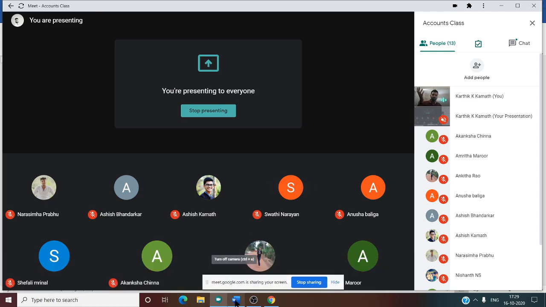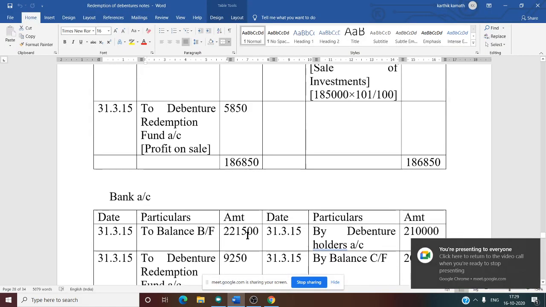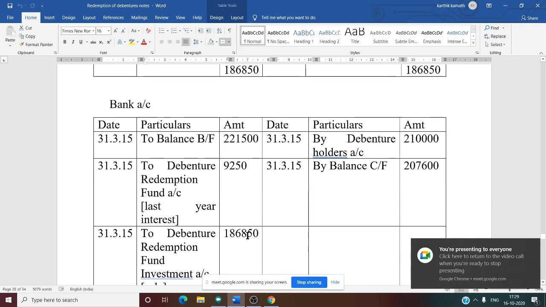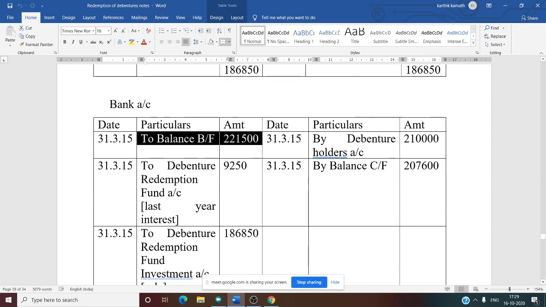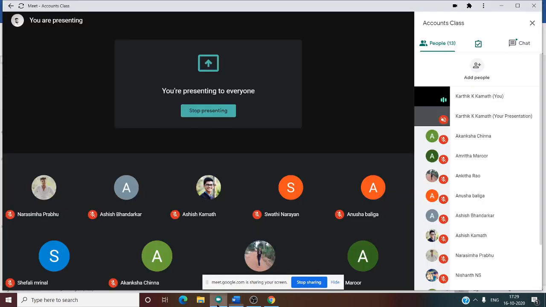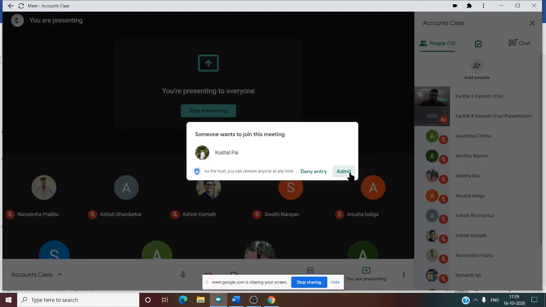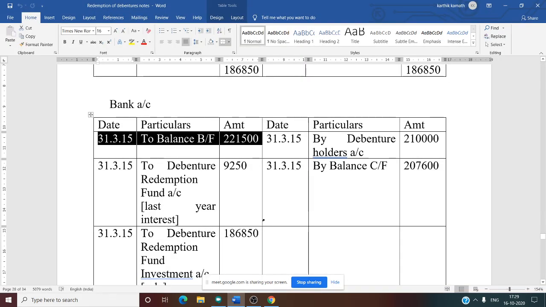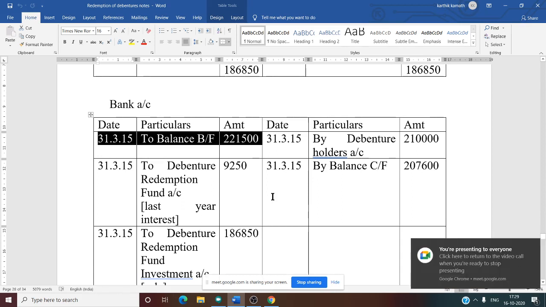Now we discussed the first 3 accounts. The fourth account is our bank account. The bank account balance is given in the question, at the year end. To balance brought forward, why? Because the bank account has a debit balance, so we need to start from the debit side. To balance brought forward 2,21,500. So that we have written in the bank account.